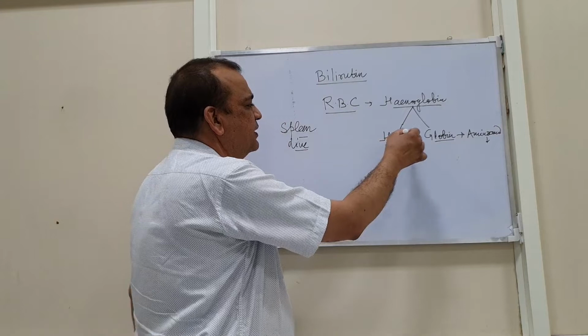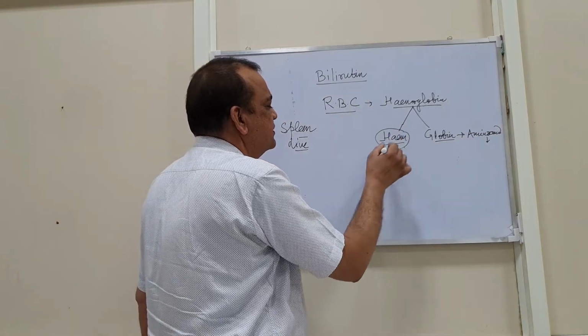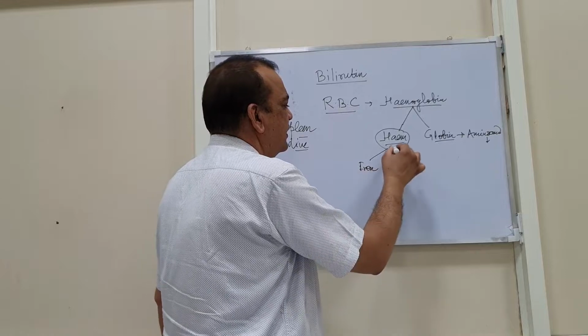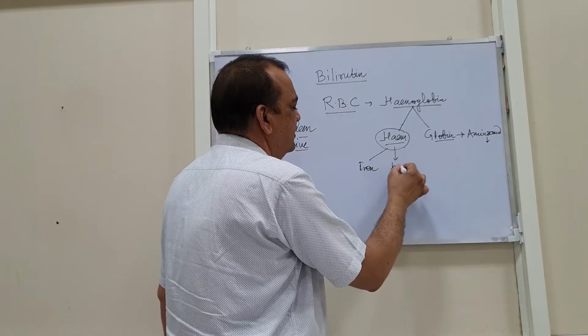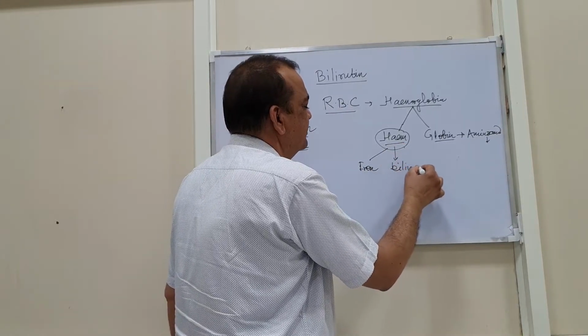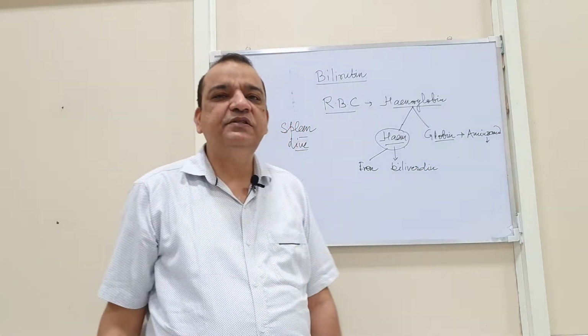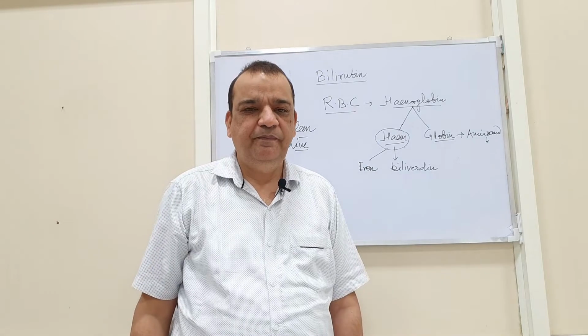Then the remaining portion, the heme, is again split into iron as well as biliverdin. The biliverdin is a precursor of the bilirubin.